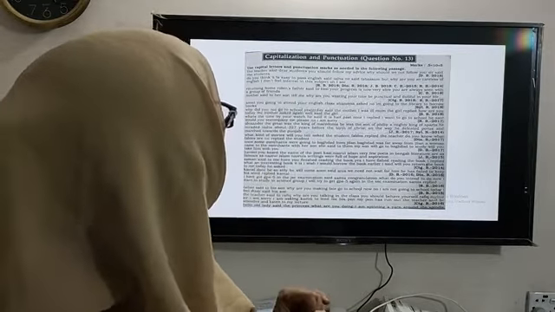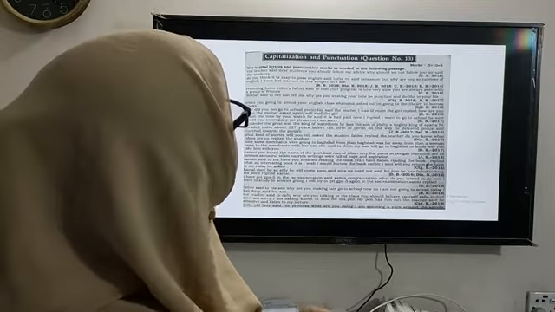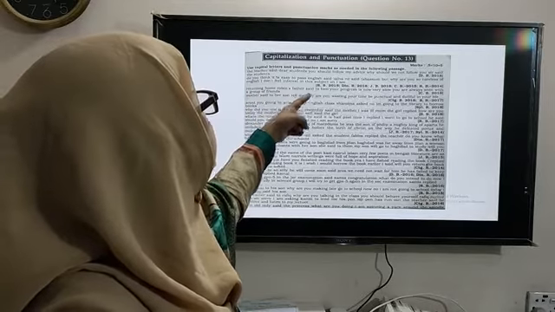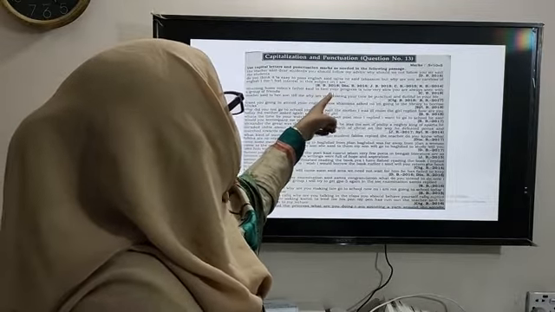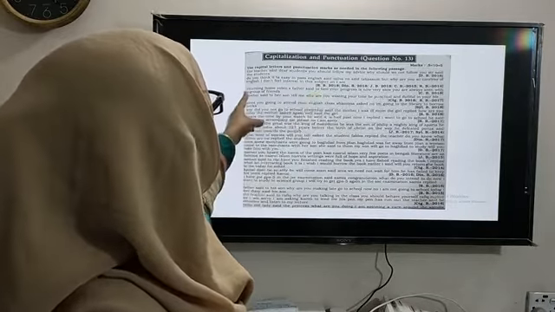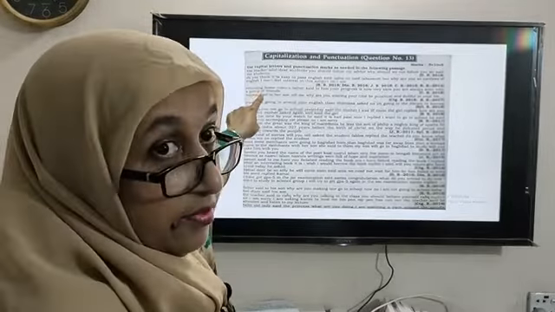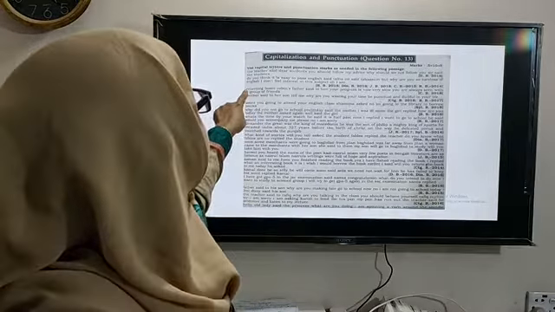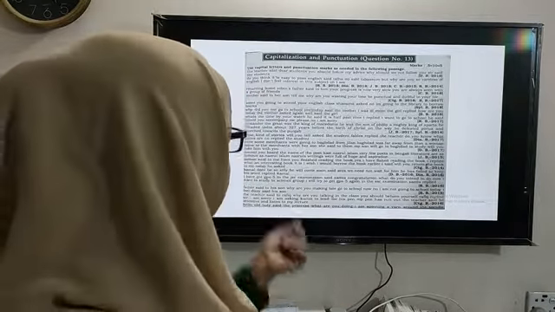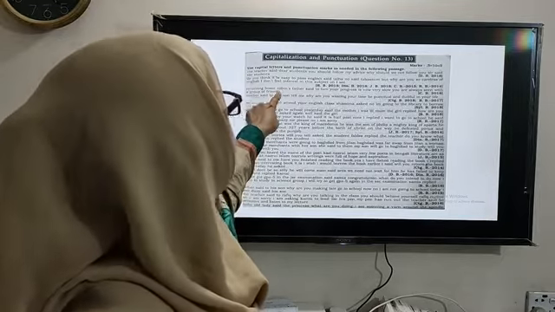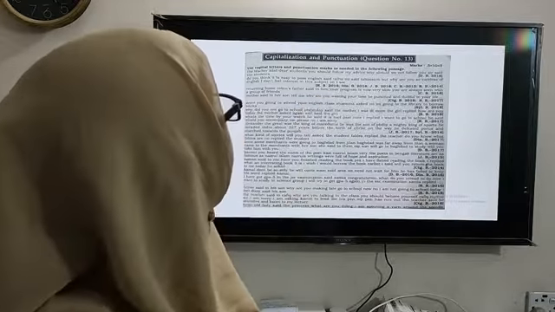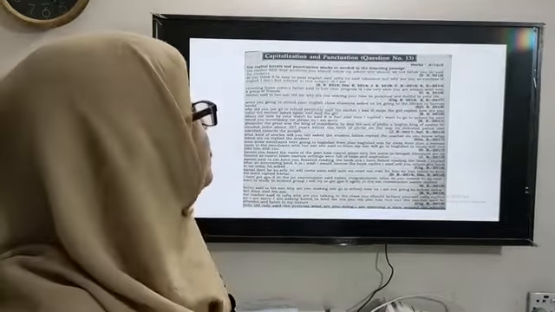Here it is. So, here the only one speaker is here, and that is Robin's father. So, returning home, Robin's father said to him. Up to this is the portion of the sentence before the quotation begins. So, as the first letter of the sentence, R will be capitalized. Returning home, Robin's father. Robin is the name of a person, so R will be capitalized as it is a proper noun. Robin's father said to him. After him, there will be a comma here, and after that, the speech begins.